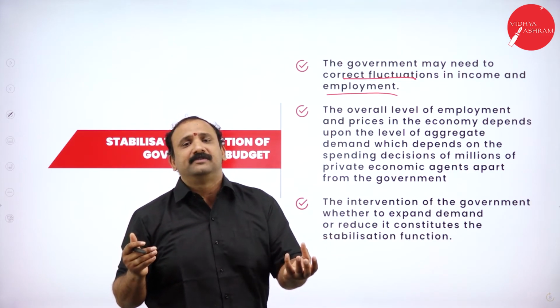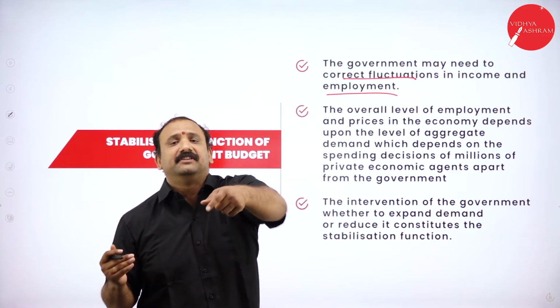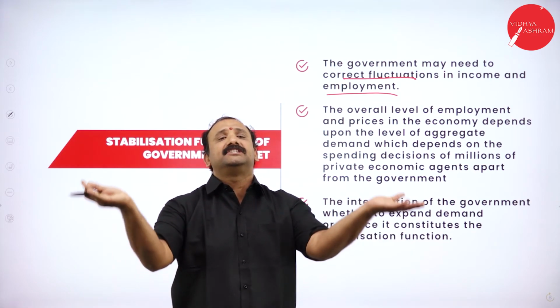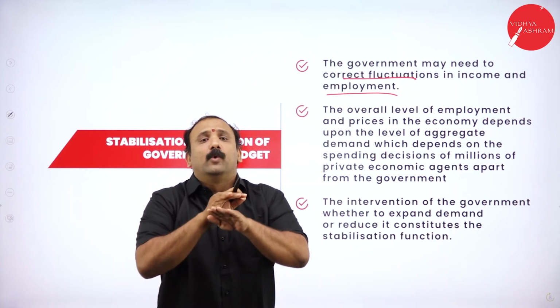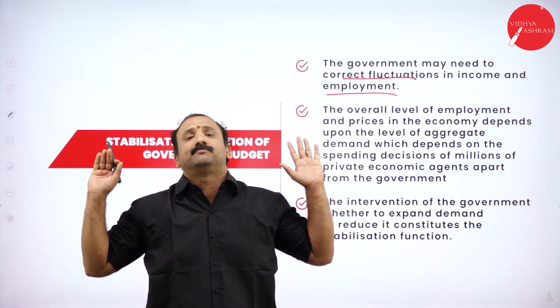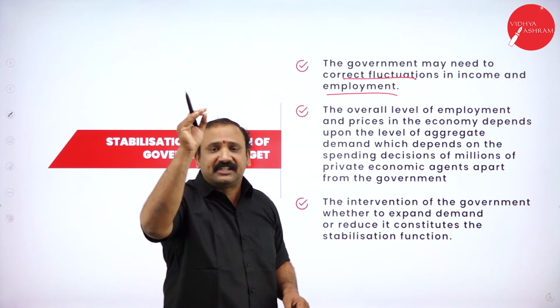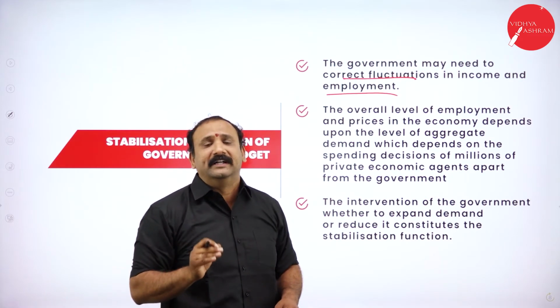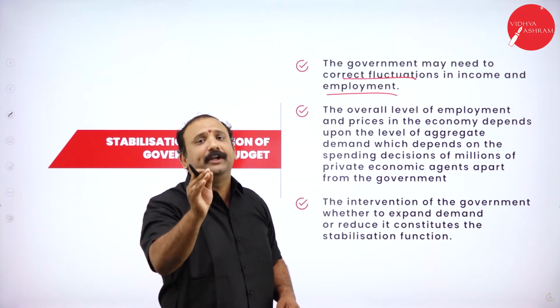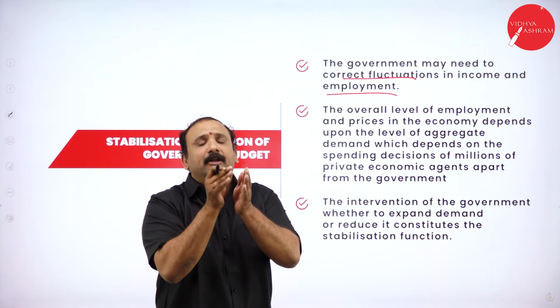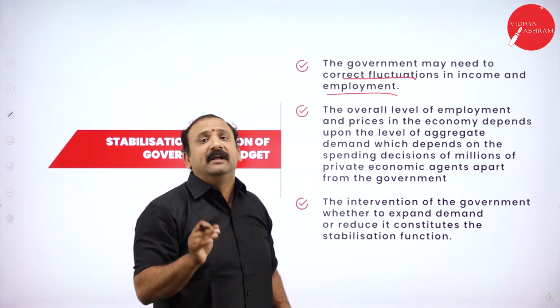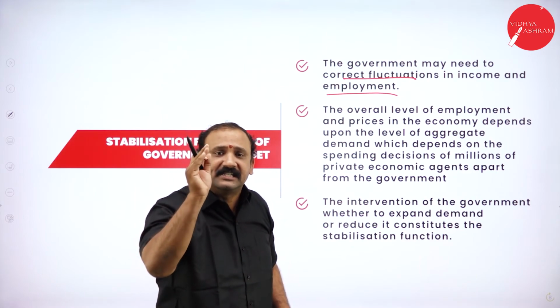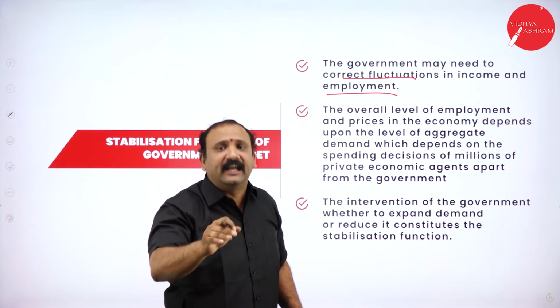So the government comes in as a correction function there and tries to stabilize the economy by bringing the fluctuations back to a normal stand as far as possible. That is why the stabilization function of government is to act like a monitor and bring back the equilibrium, so that at any given point of time there will not be any disturbances in the economy.